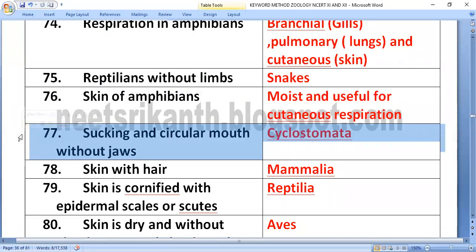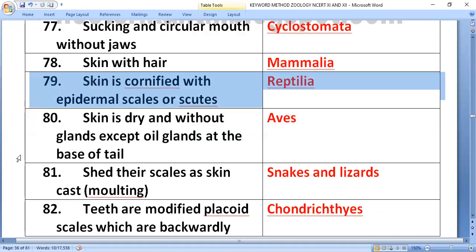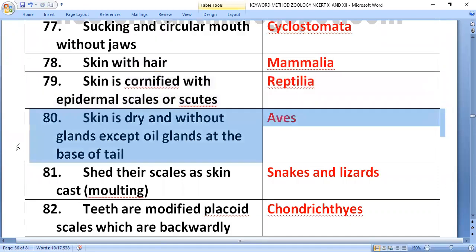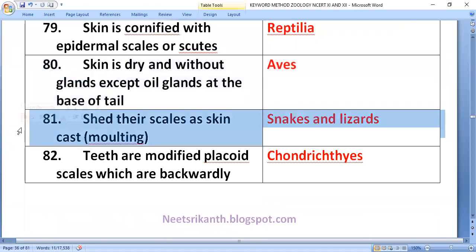Sucking and circular mouth without jaws: cyclostomata. Cyclo means circular, stoma means mouth. Skin with hair: mammalia. Skin is cornified with epidermal scales or scutes: reptilia. Skin is dry without glands except oil glands at the base of tail: aves. Shed their scales as skin cast, molting: snakes and lizards.